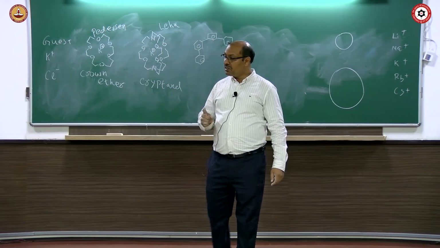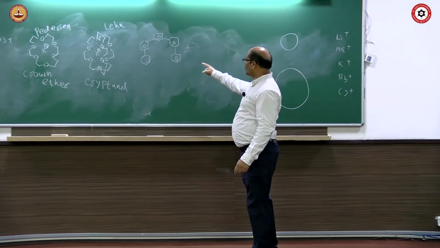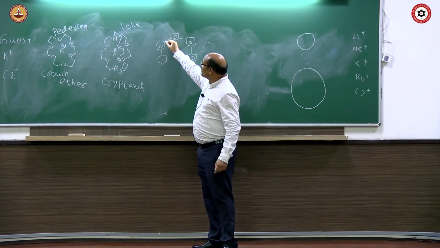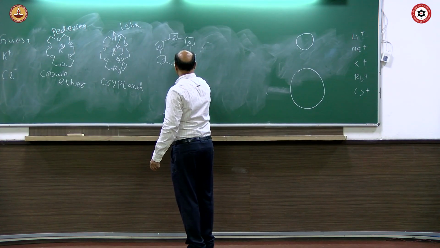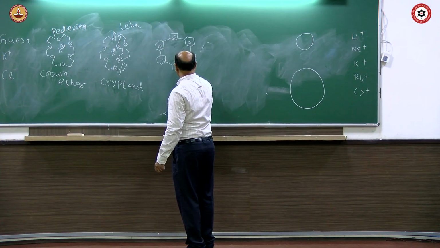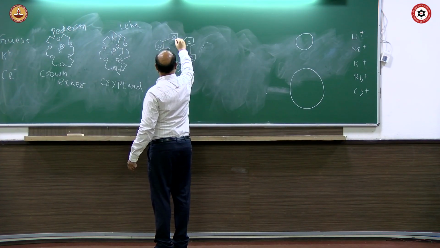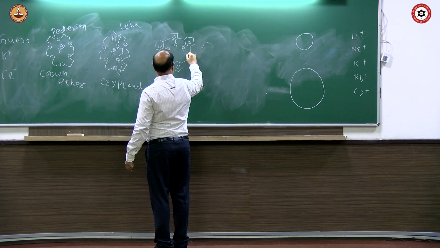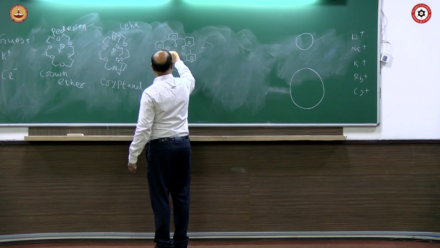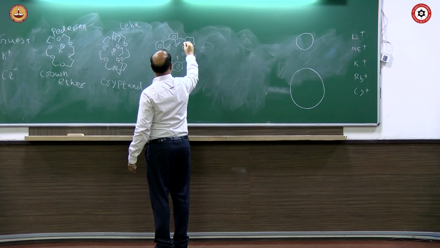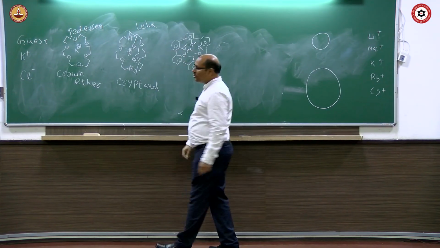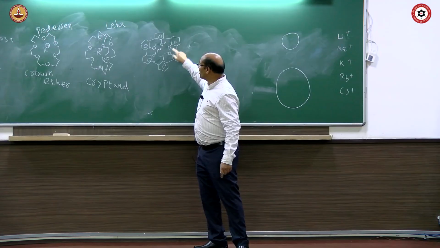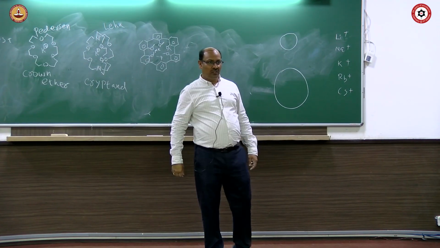But if you include rigidity in the molecule, like this one, it can only rotate slightly here, right? OMe, everywhere there is an oxygen with a methyl group.